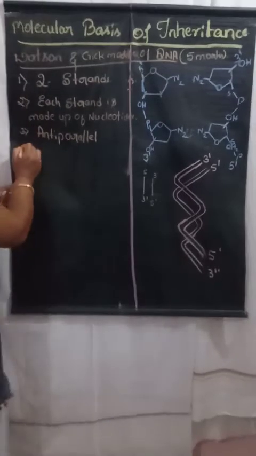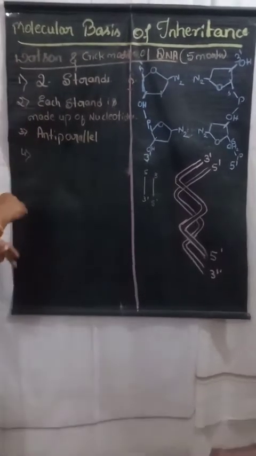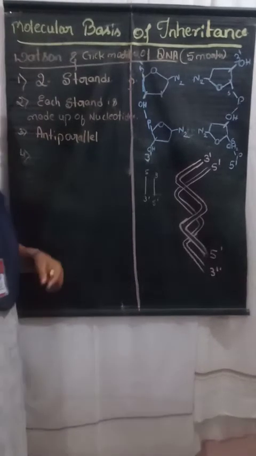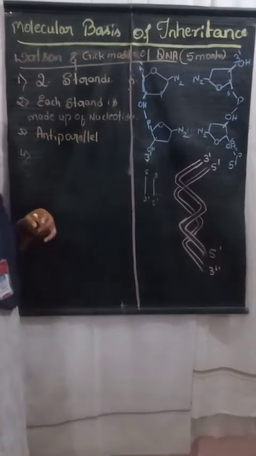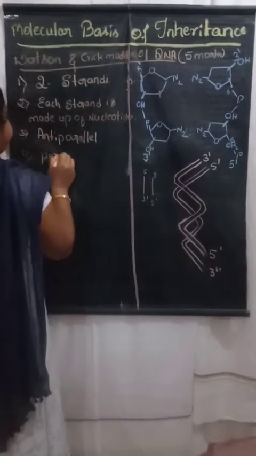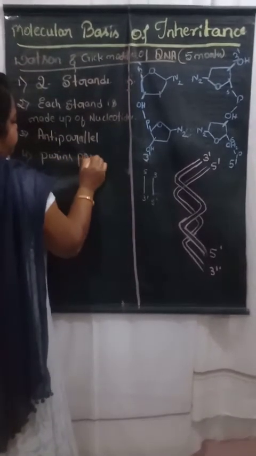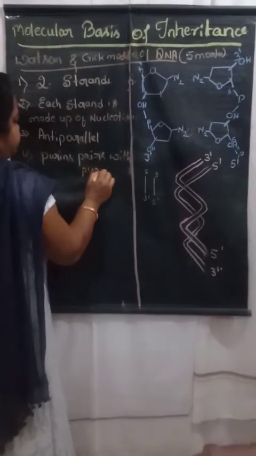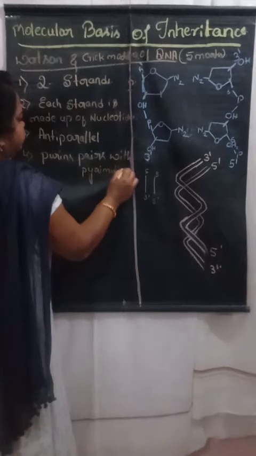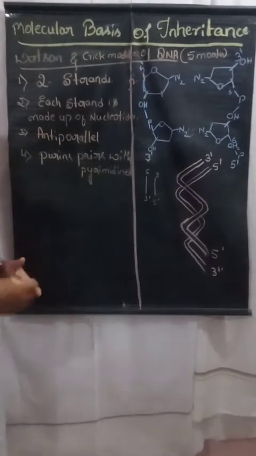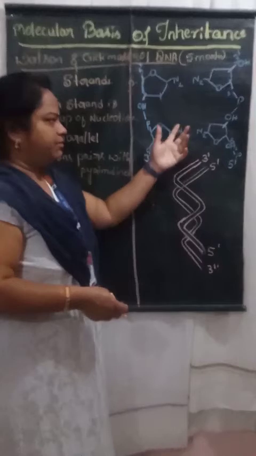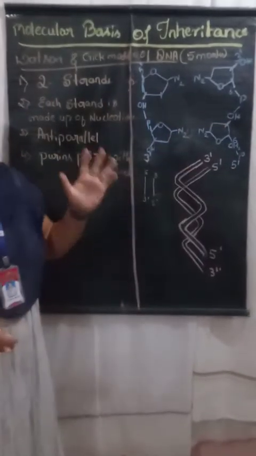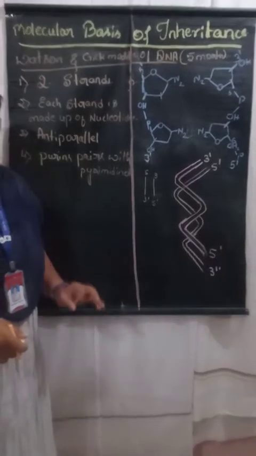Okay, the next important thing we have to remember in this double-stranded helical structure is that purines always pair with pyrimidines. Purines pair with pyrimidines in the sense that a nitrogenous base of one strand will pair with the nitrogenous base of the opposite strand. That is also based on the rule that purines always pair with pyrimidines.